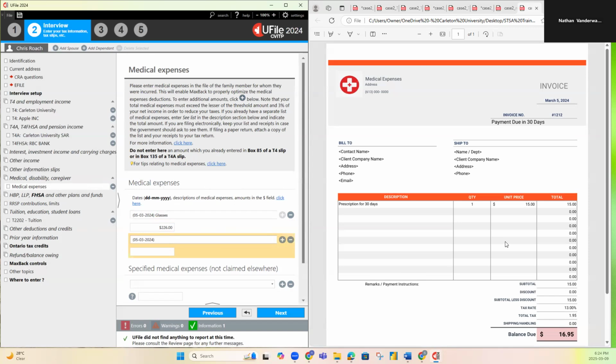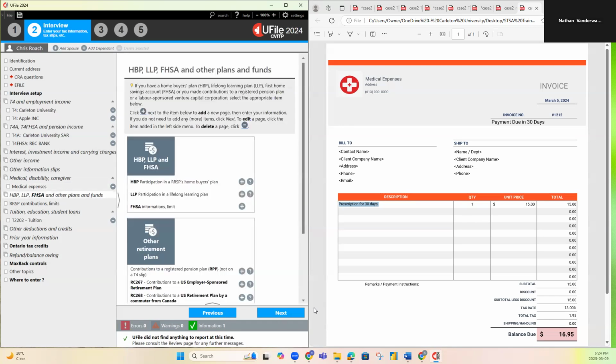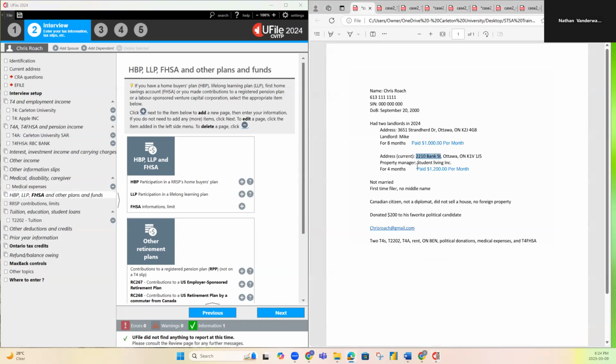Copy your description, prescription for 30 days, and then put the amount 16.95. Perfect.